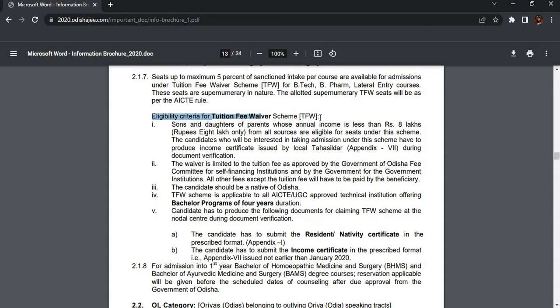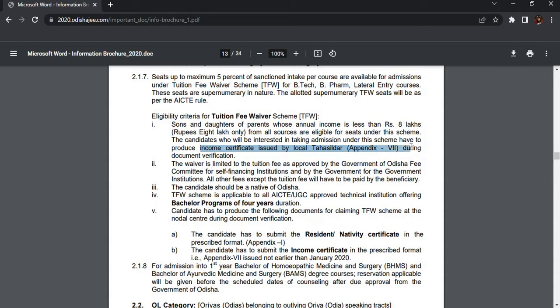And there is also eligibility criteria. The criteria say that the sons and daughters whose parents' annual income is less than 8 lakh are eligible for the tuition fee waiver. They have to provide an income certificate issued by the local tehsildar.